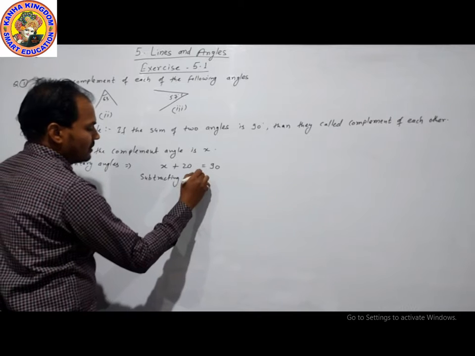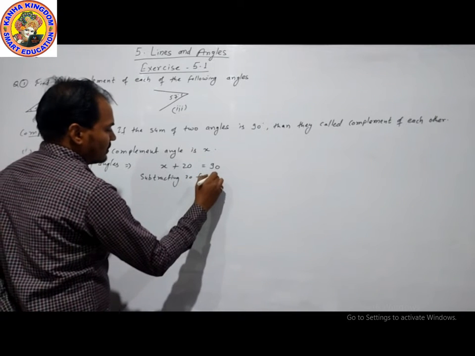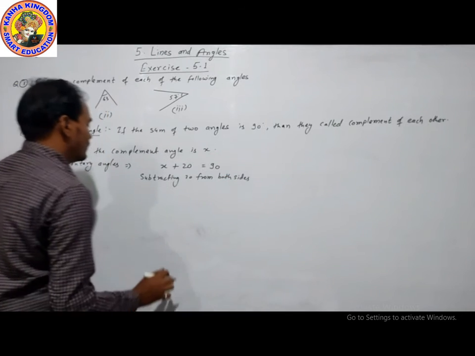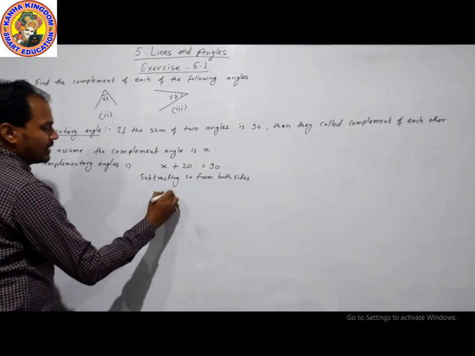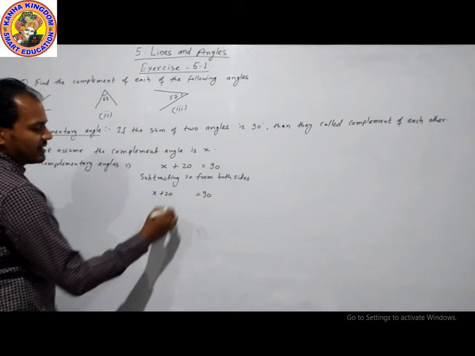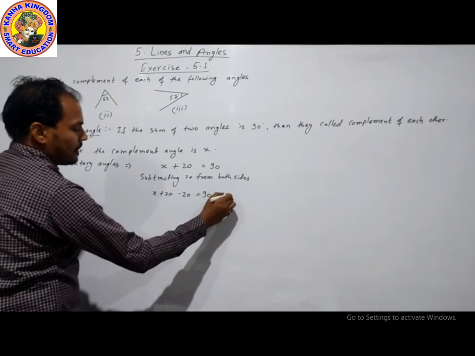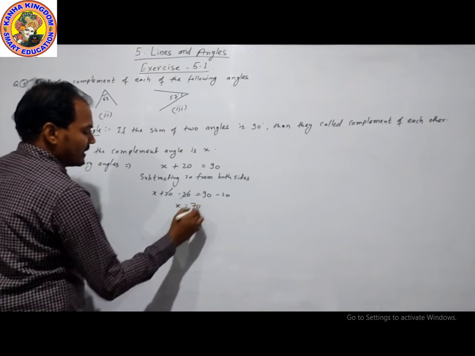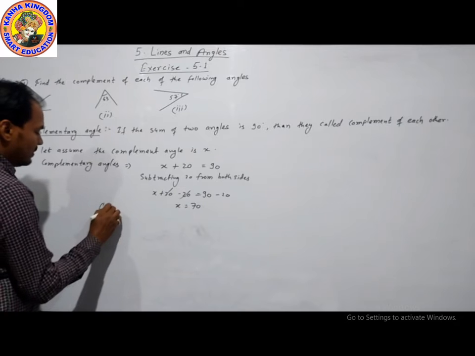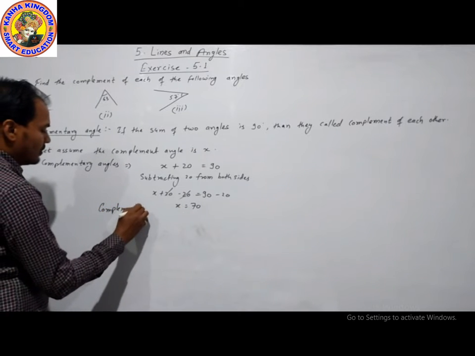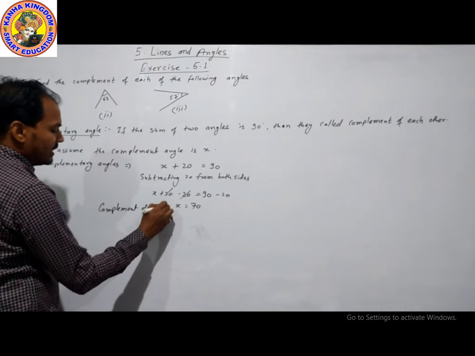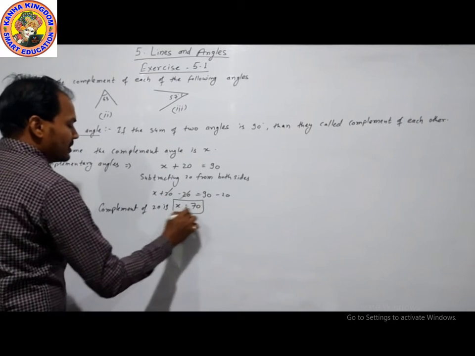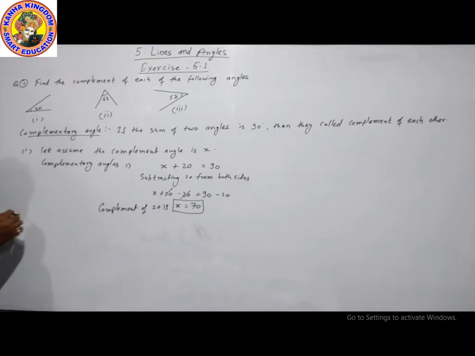Subtracting 20 from both sides. X plus 20 is equal to 90. This is our equation. Now subtracting 20, 20 and 20 cancel, x is 70. So the complement of 20 is x, and the value of x is 70. This is our answer to the first question.